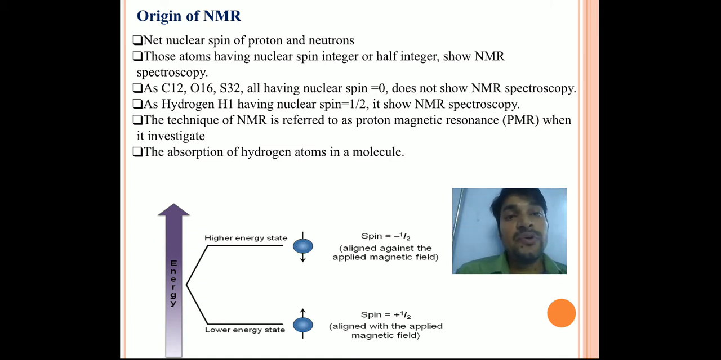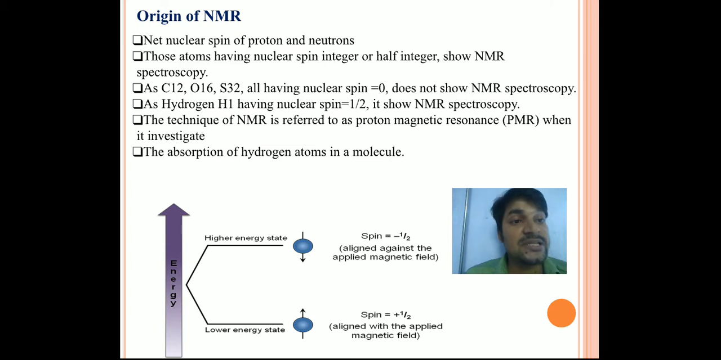Because if you look at C12, oxygen 16, sulfur 32, the total nuclear magnetic spin is equal to 0. What happens actually? In the nucleus, neutrons and protons are present. If an even number of neutrons and an even number of protons are there, they form a couple. They couple to each other, so their resultant nuclear spin is 0. So that type of atom does not show NMR spectroscopy.